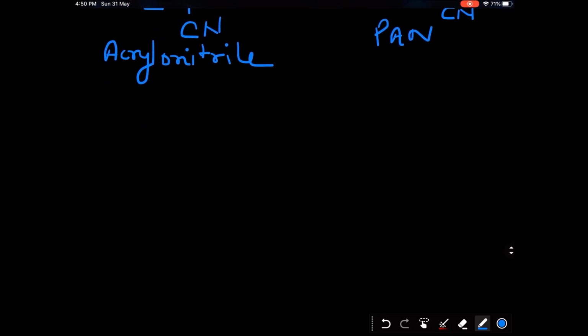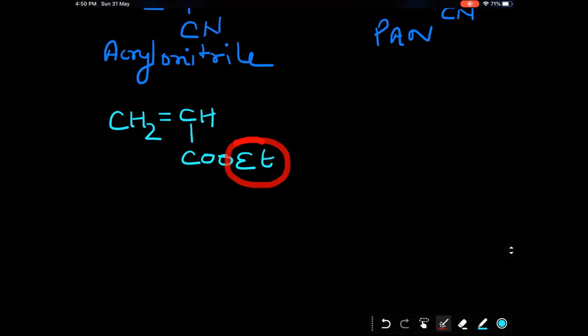Another derivative of vinyl polymers is, now remember we discussed acrylic acid. Now in acrylic acid, COOH. In this case it is also an ester, but instead of H it is ethyl. So the name of this substance is ethyl acrylate.